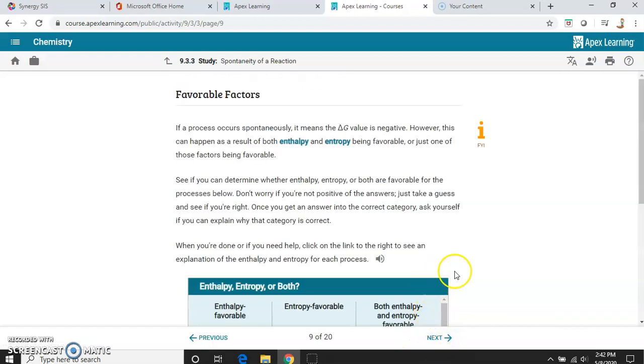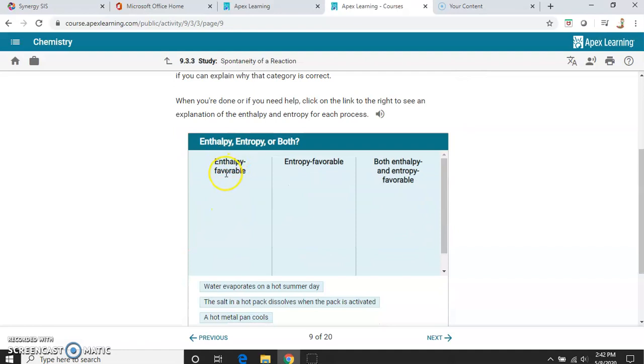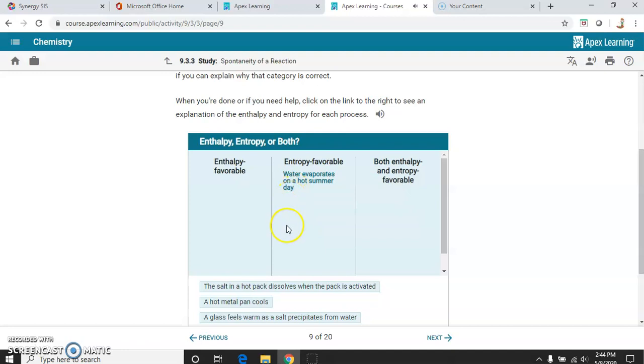So the last bit here, we have favorable factors that occur spontaneously, and it can be a result of both enthalpy and entropy being favorable, or just one of those factors being favorable. So you can either have enthalpy favorable, entropy favorable, or both enthalpy and entropy favorable as well. So take water evaporating on a summer day. We're going to look at that one as it's going into a gas, and it's going to be entropy favorable. Okay. Now you could try some of these on your own. It'll either let you put them there or not, depending on whether it's right or wrong.